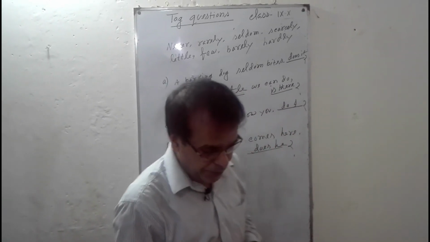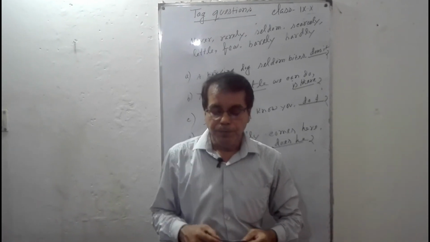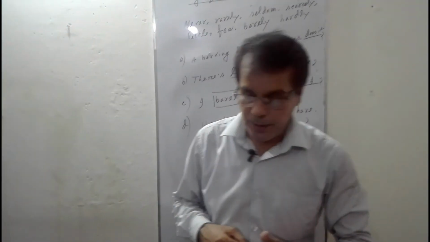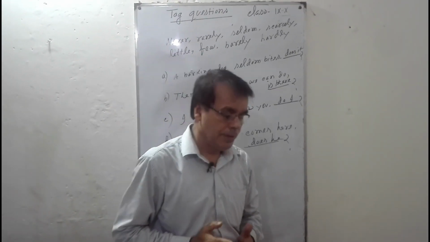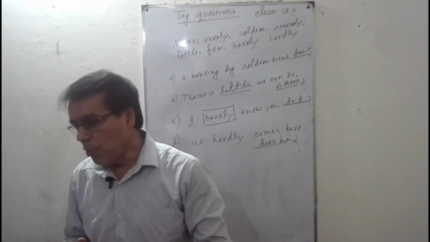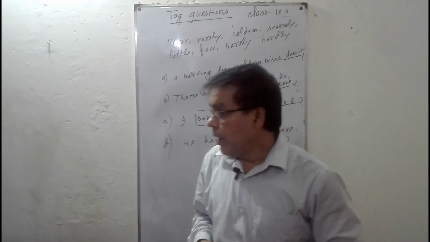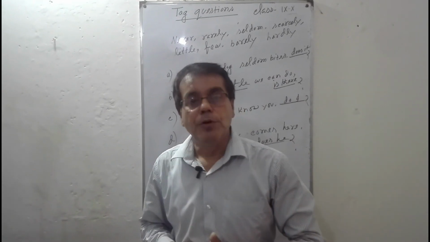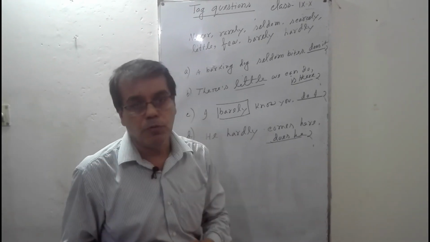So my learners, we have learned tag questions today. I think you have enough time to practice at home because you have to stay at home due to COVID-19. If you practice more and more at home, it will be easier for you.